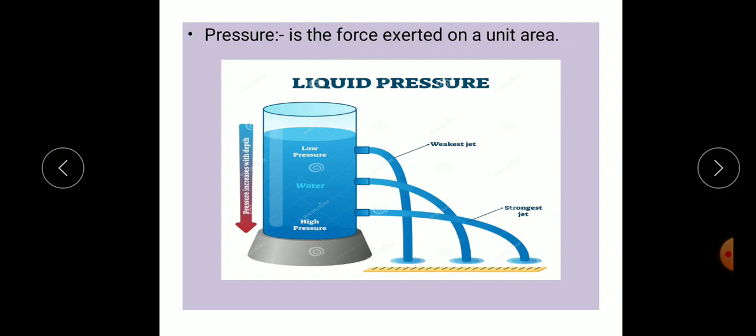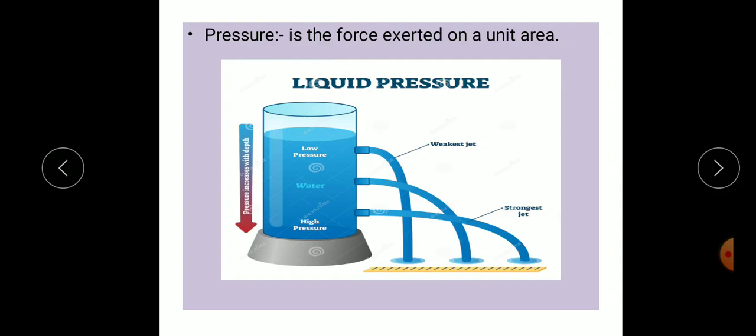Block all the 3 holes with the fingers of both your hands and ask someone to fill water in the tin almost to its brim. Take your hands off the holes and observe what happens. You can observe that water flows out of the tin through all the holes.